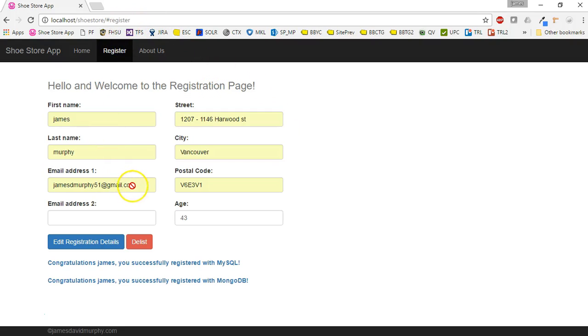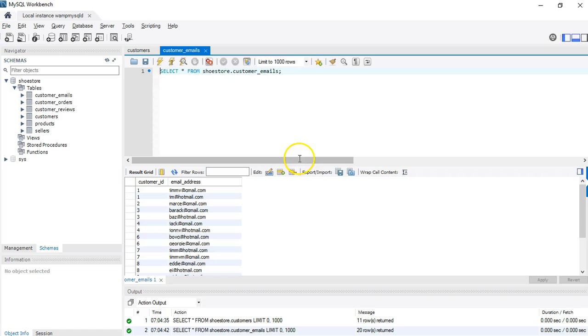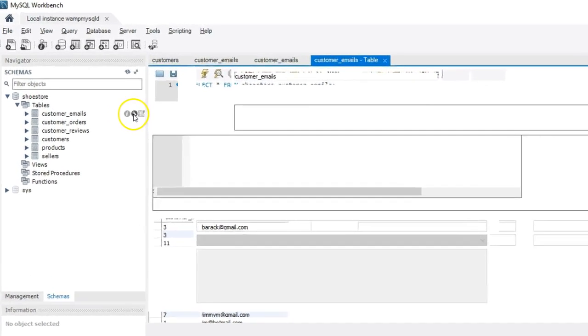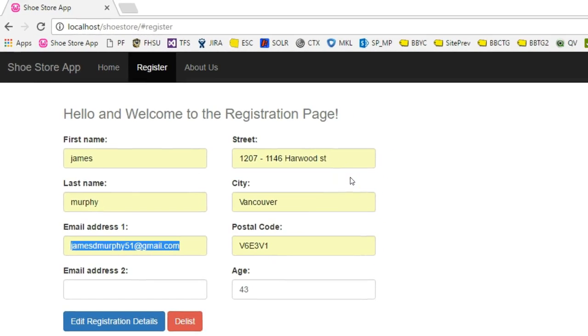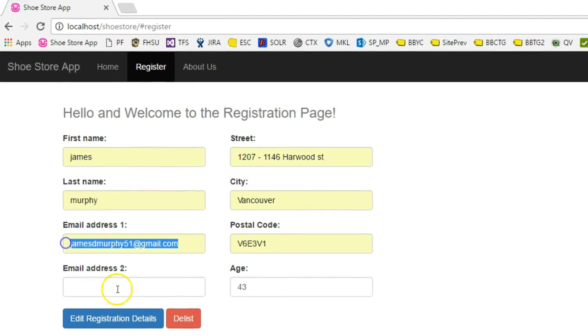The final thing I'm going to do is disable the first email field, which is this field here, because this is the primary key in our MySQL database. If we look at the customer emails table, in fact we'll look at the design view here, you can see that the email address is the primary key. So when the user is editing their registration details, we don't want them changing this, because that is a primary key. So that brings us to the end of the code required for the user registering and submitting their data to our Mongo and MySQL databases.